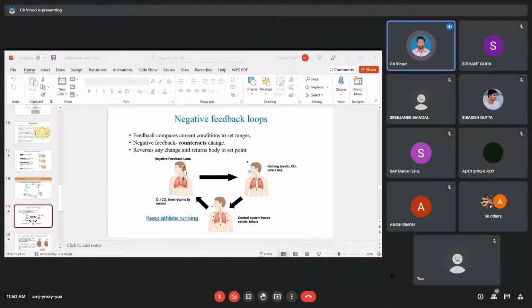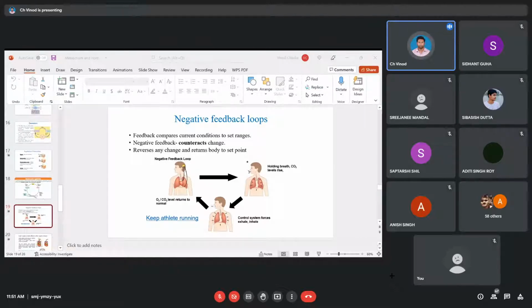Okay, so for faster flow, what do we need? We need the heart. So the heart starts to beat faster. So the blood pumping is now happening at a faster rate. In accordance with this, the exchange of gases has to happen faster, so we start to breathe faster. Okay, so your breathing is elevated, your heartbeat is faster, your blood flow is faster, and so your muscles and the skeletal system are both going to do the job properly.